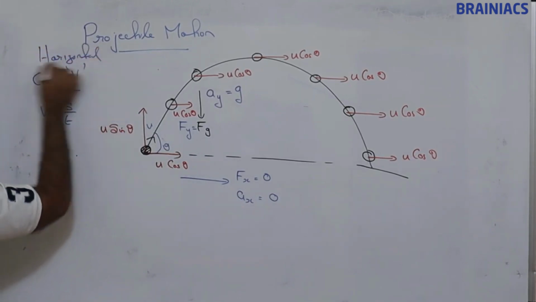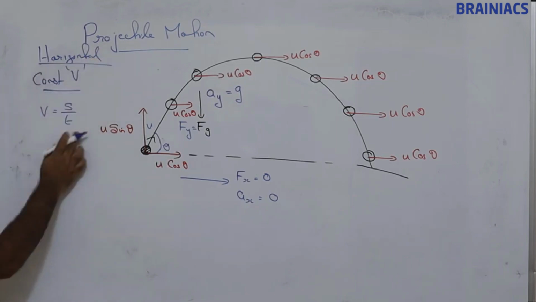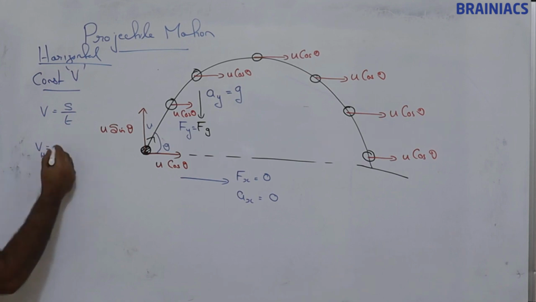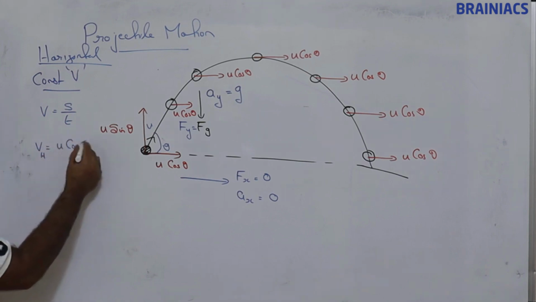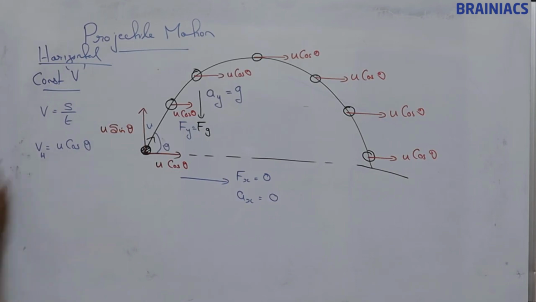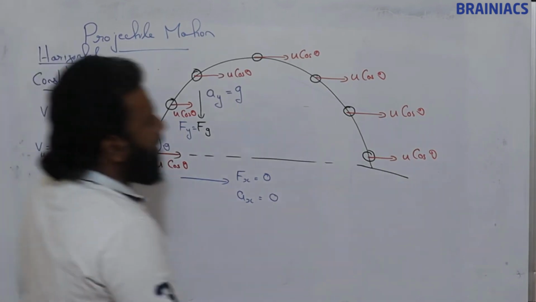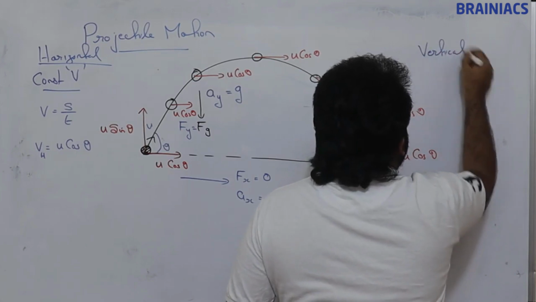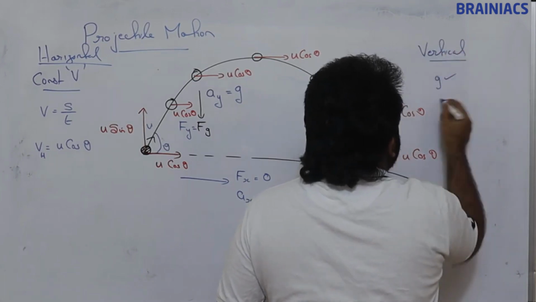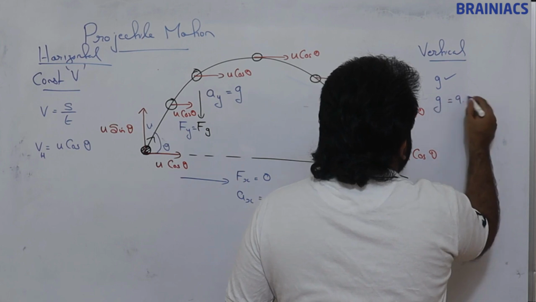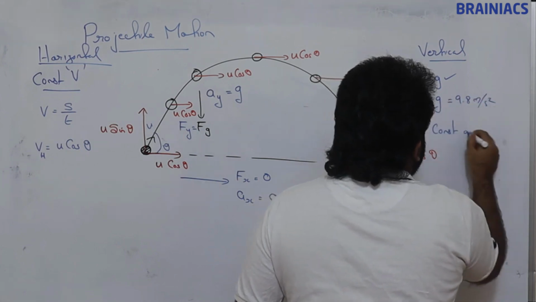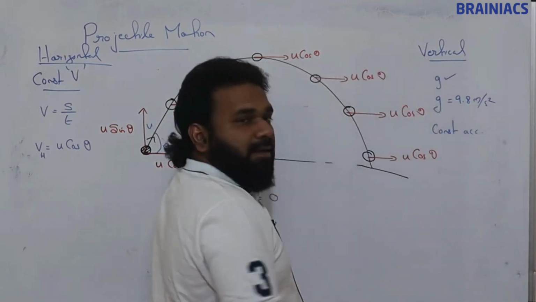In horizontal, it is constant velocity, so v equals s by t, and v horizontal is u cos theta throughout the motion. Now in vertical, g is 9.8 meters per second squared, so this comes under constant acceleration.